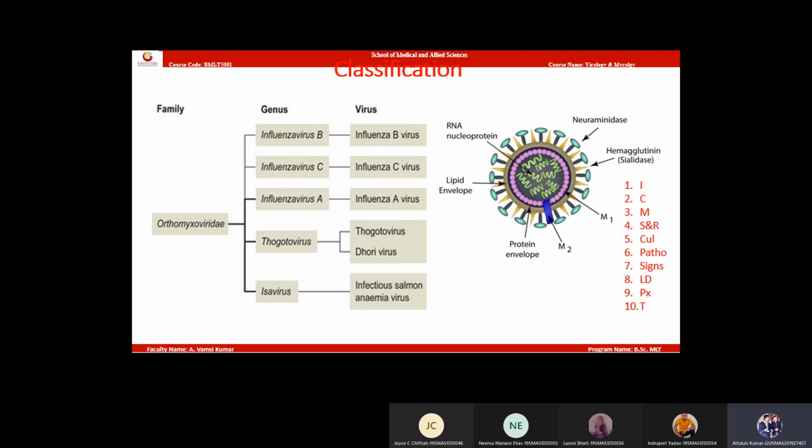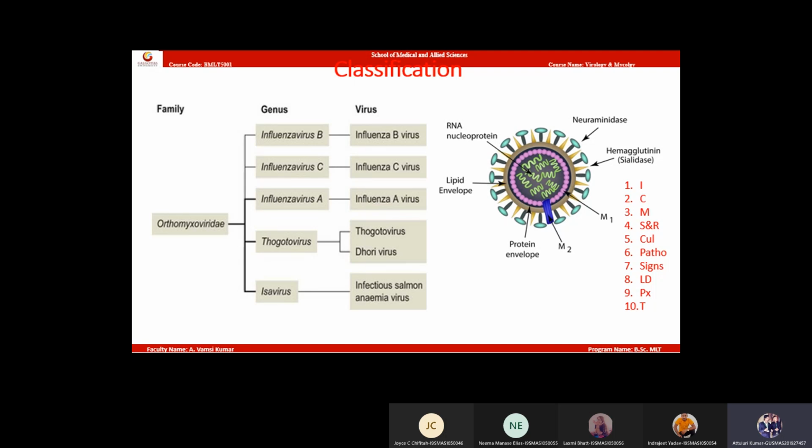Genome: single stranded RNA, within the bracket, 8 segments, 8 fragments or segments, anything. Okay. Single stranded RNA, 8 fragments. Then viral specific proteins.